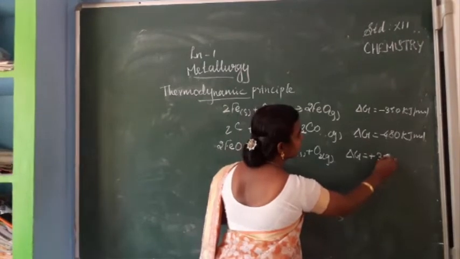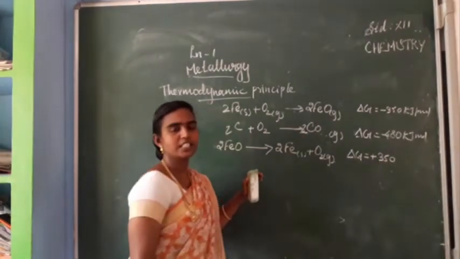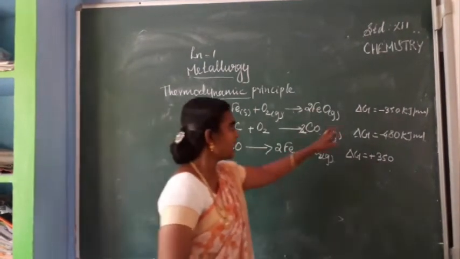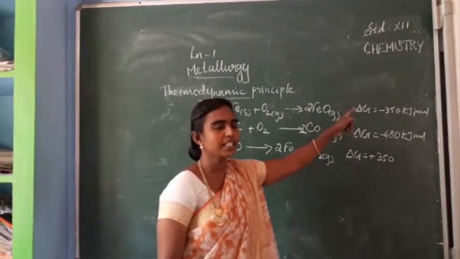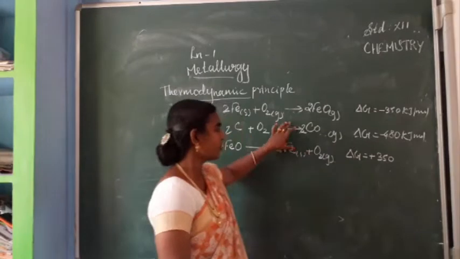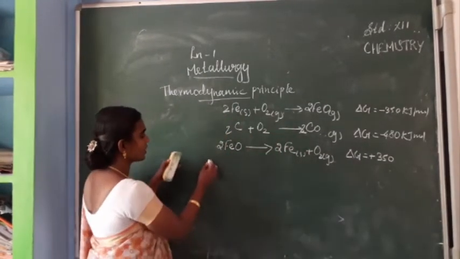So just we have to change. When you reverse the equation, the delta G value should be changed in sign. So here minus 350, here plus. Now we are going to combine these two equations.